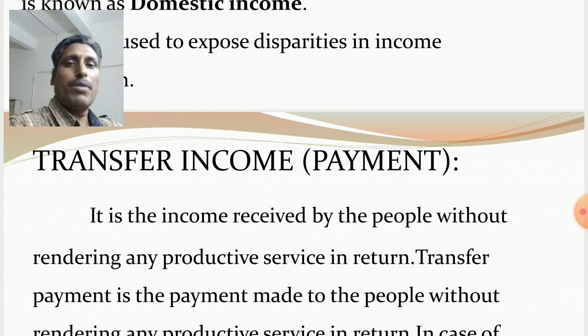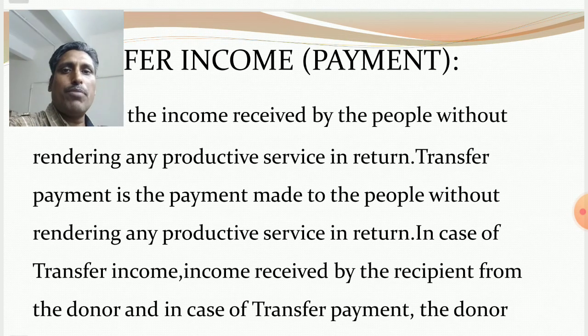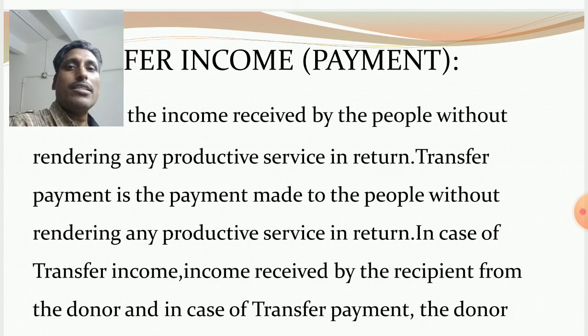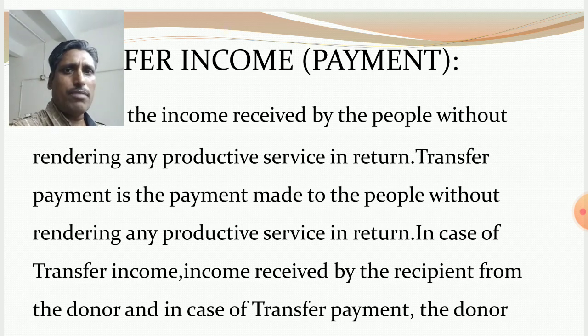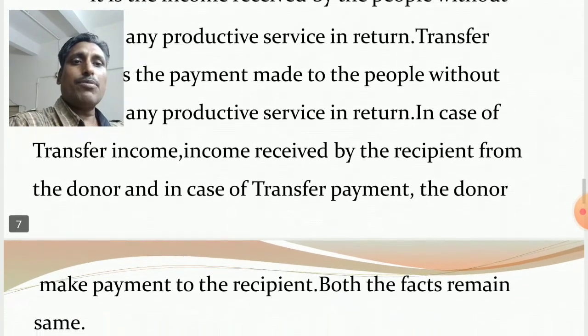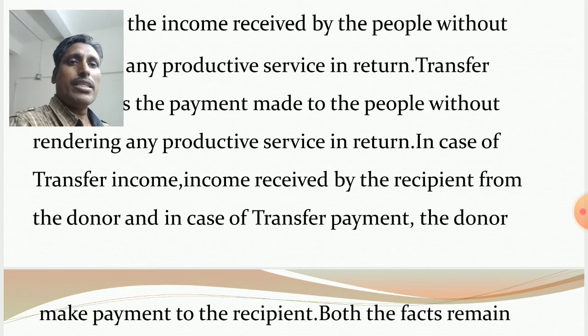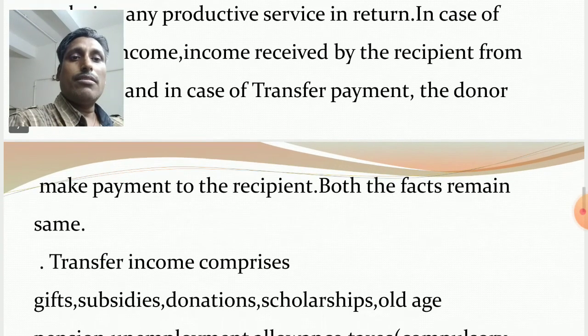Transfer income and transfer payment, same thing. Transfer payment is the payment made to the people without rendering any productive service in return. They do not contribute anything towards production of goods and services in the economy, but they receive income. In case of transfer income, it is income received by the recipient from the donor, and in case of transfer payment, the donor makes payment to the recipient. Same thing. Both the facts remain the same.